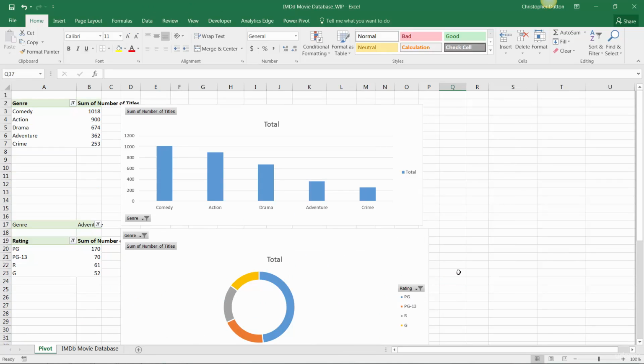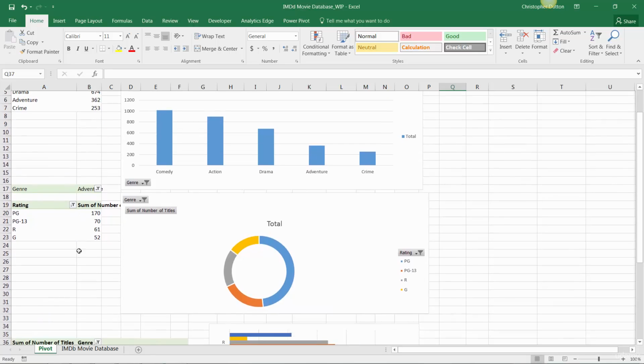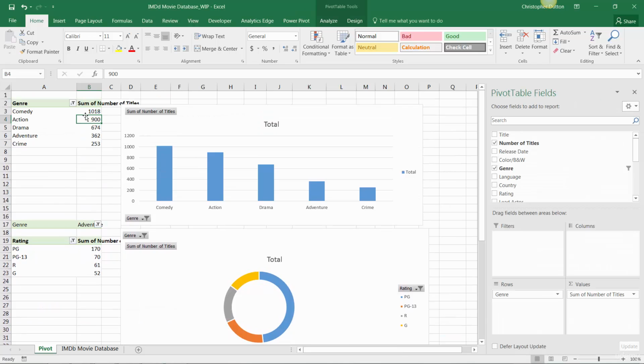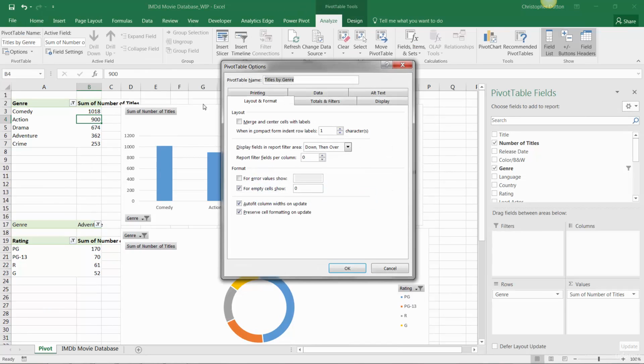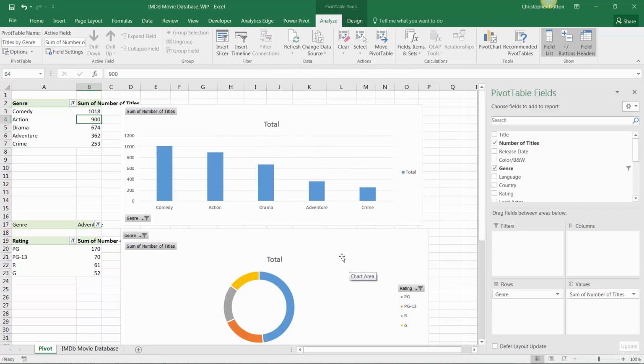Solution number two involves changing the properties of the pivot table itself instead of the chart. So if we select a cell in one of our pivot tables, like this first one for instance, we can go into our pivot table tools, options, and simply uncheck this box that says Autofit Column Widths on Update here in the Layout and Format tab. And when we uncheck the box, our columns won't resize as we adjust our pivot table view. And as a result, any charts tied to those columns will continue to be preserved as well.